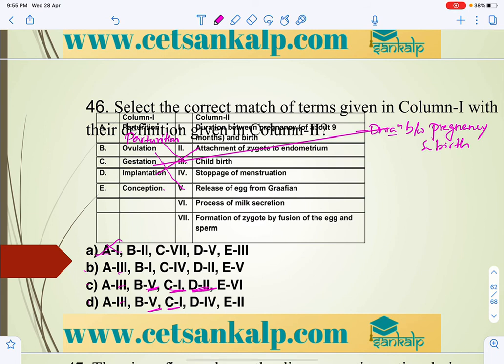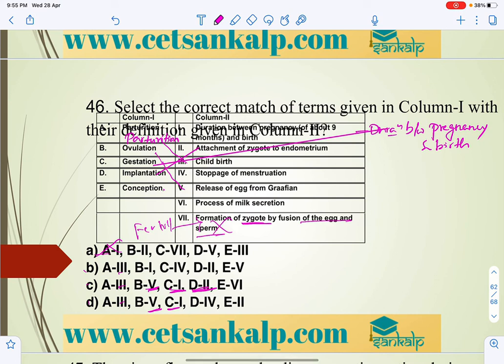And E, that is conception. As we all know, conception is the formation of the zygote by fusion of egg and sperm. Process of milk formation is not this. This is fertilization, and here we don't have that option.